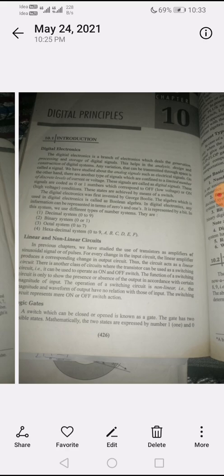Now, linear and non-linear circuits. First, what are linear circuits?